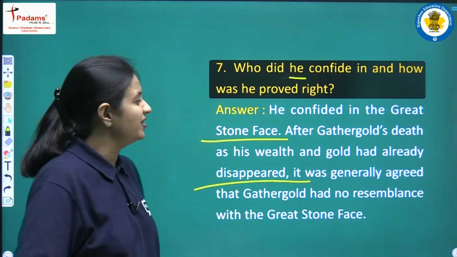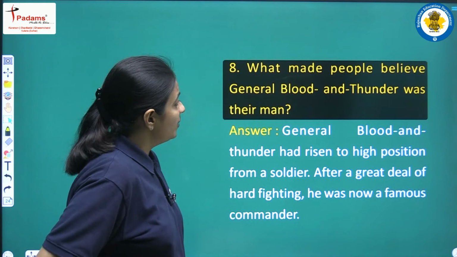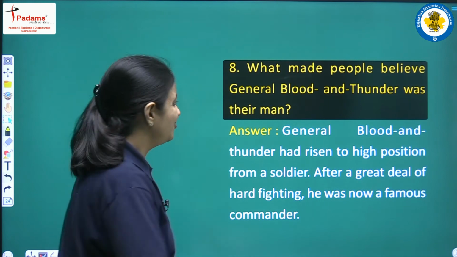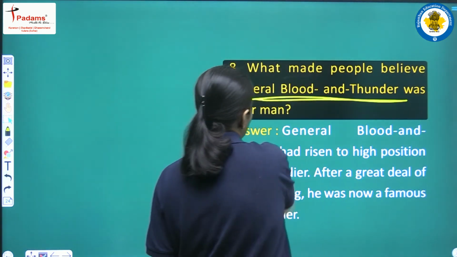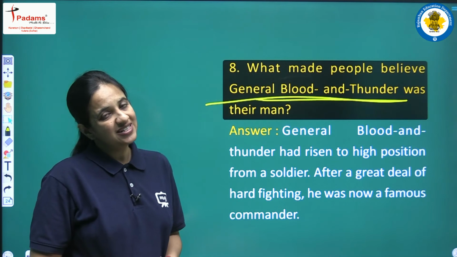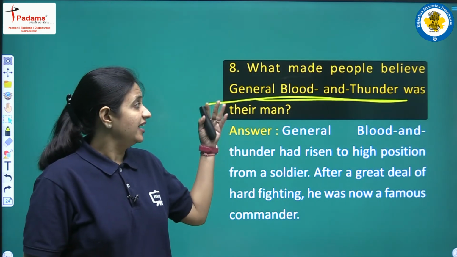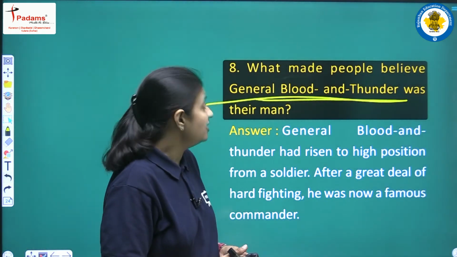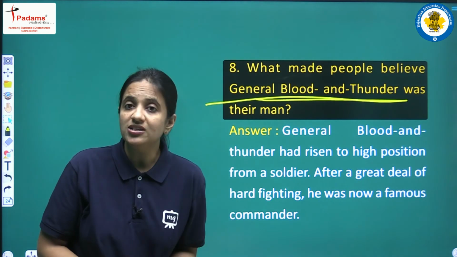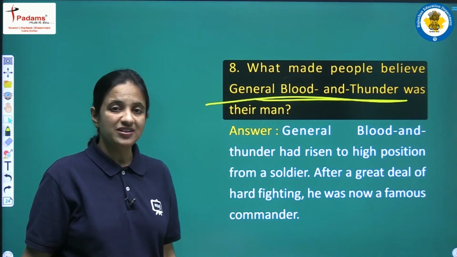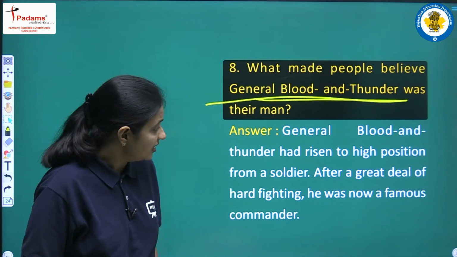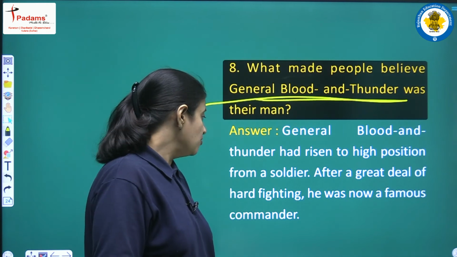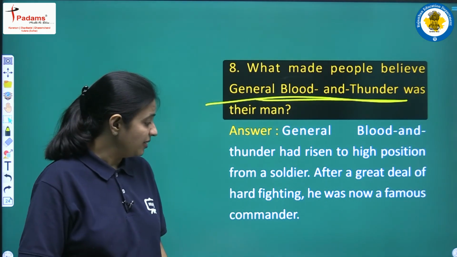Next question, what made people believe General Blood and Thunder was their man? So now we have to discuss the second time when all the people believed that finally the man of prophecy was there, and this time there was this great General Blood and Thunder. So we have to write why the people believed that General Blood and Thunder was their man, the man of prophecy. So let's see. General Blood and Thunder had risen to high position from a soldier after a great deal of hard fighting. He was now a famous commander.